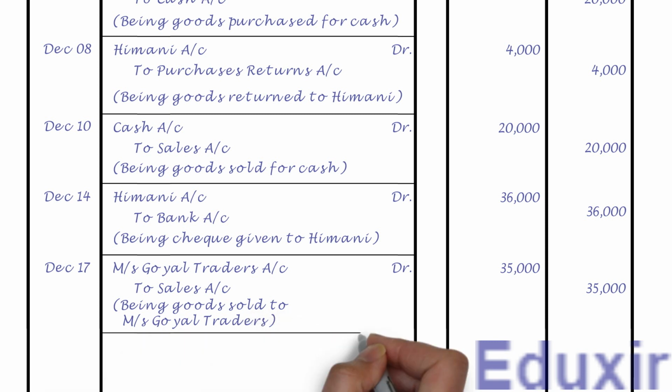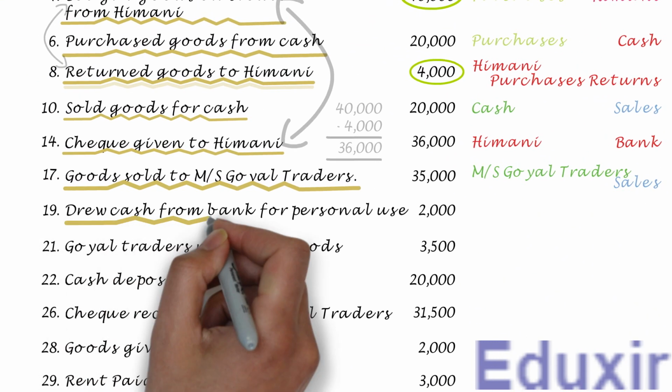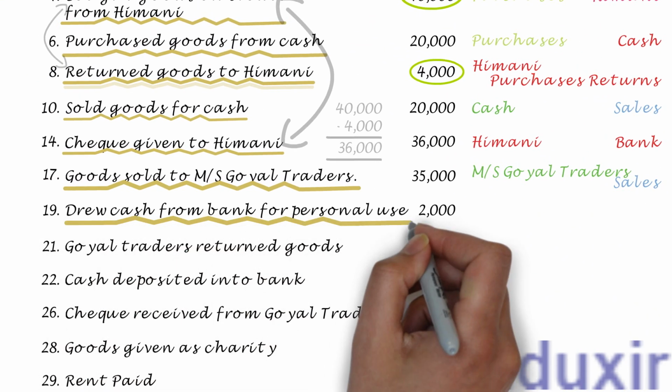Let us now draw a line to mark the completion of journalizing of this transaction. That completes the journalizing of this transaction. Let us now take up the next transaction. In this transaction, the business owner has withdrawn 2000 rupees for personal use.